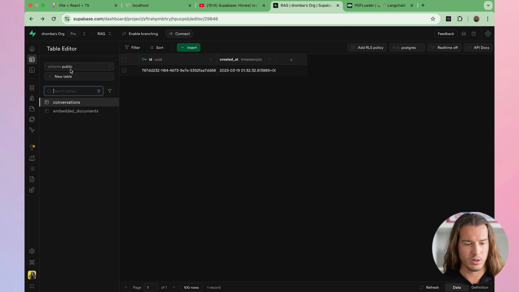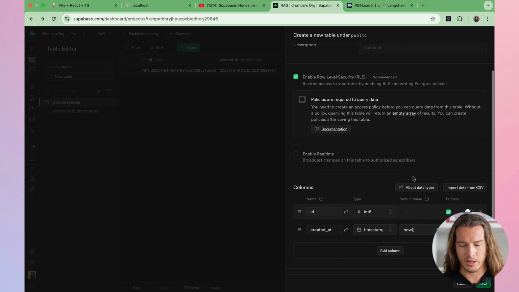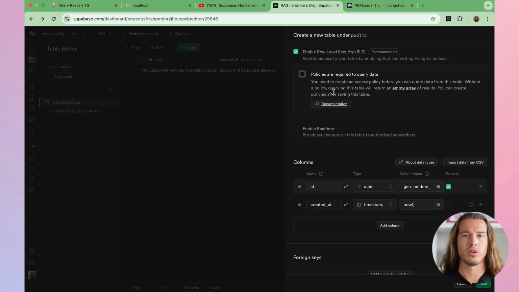But first, of course, we need to create a table. So we will go here. We will create a new table. It will be exactly the same. This usually would store things like titles and metadata and everything, but here it's really not needed for this simple app.